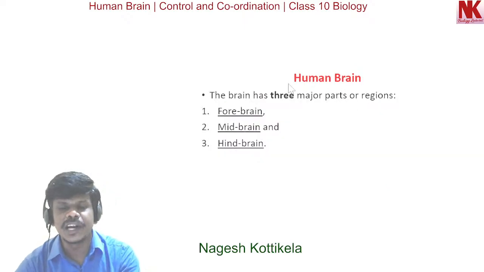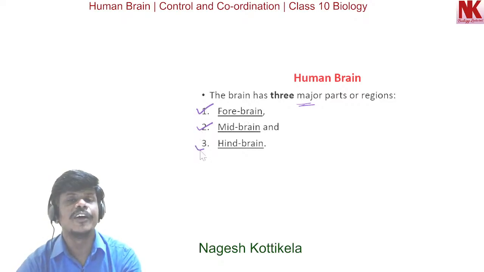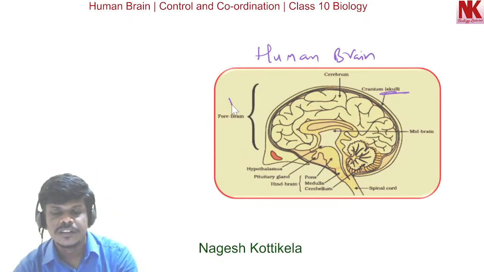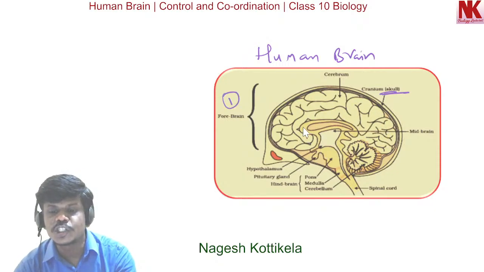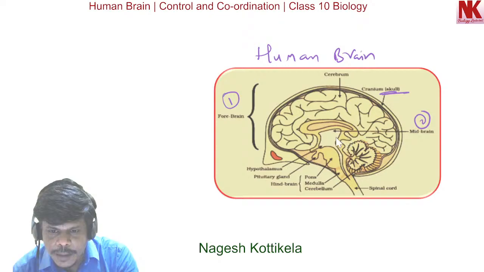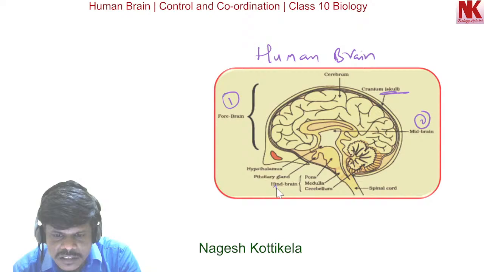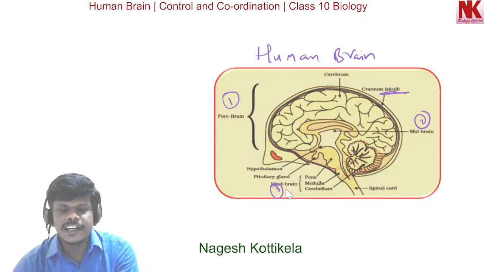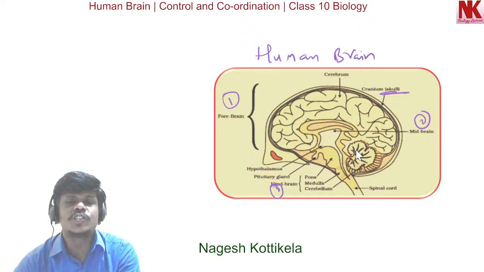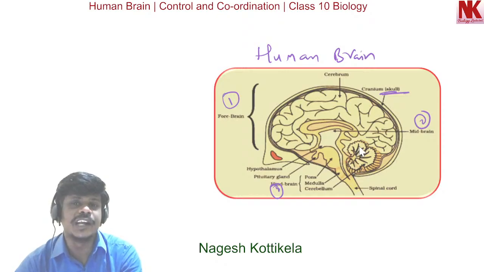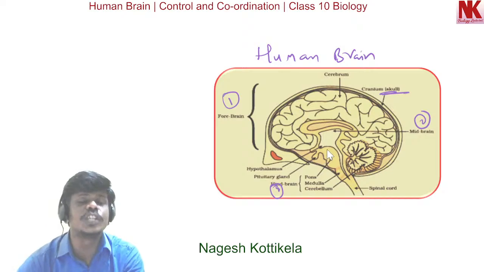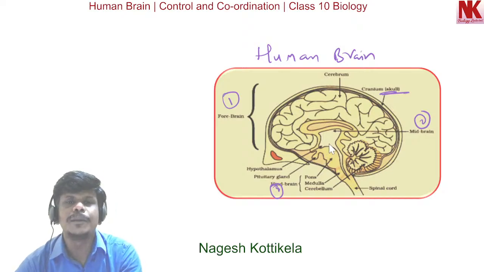Here, the human brain consists of three major parts. These three major parts are the forebrain, midbrain and hindbrain. You can see here in this picture, this is the forebrain, the largest part, and here you can see the midbrain, the small region, and the third, the hindbrain. Now let's discuss these three major parts in detail one by one.